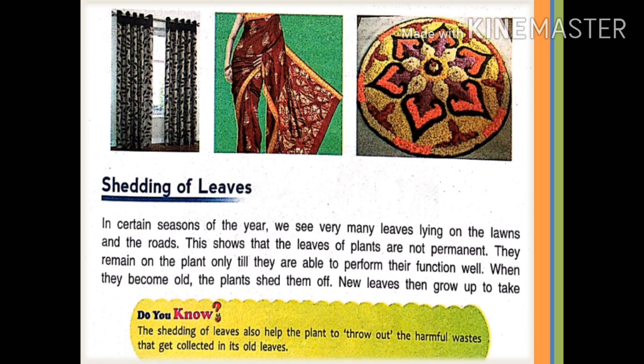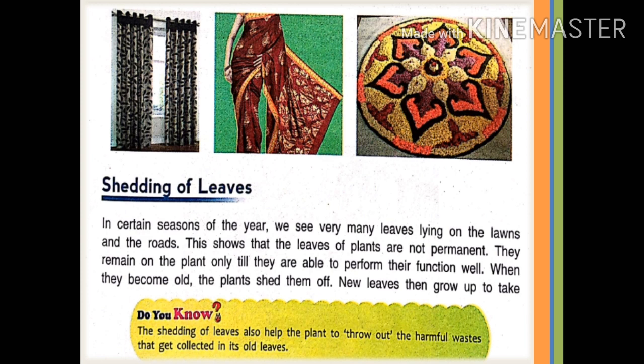Now, children, as the leaves grow older, they are not able to make food for the plant. So, the plant sheds them off, and in their place, new leaves grow up. Now, all of you pay your attention towards the Do You Know section. The shedding of leaves also helps the plant to throw out the harmful waste that gets collected in its old leaves. So, by shedding their leaves, plants throw out the harmful things that are collected in their leaves.